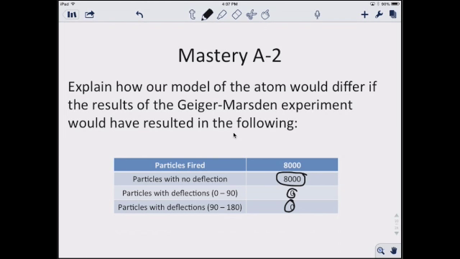And basically what this would tell us is that the result would indicate that the nucleus is either much smaller or that the nucleus doesn't exist. So if there were no deflections, we would say that it doesn't exist, and the plum pudding model, or the chocolate chip cookie model, would probably be the correct one, and this would support the previous model. But we didn't see that. Obviously, we saw some deflections, and that's where Rutherford discovered the nucleus and was then able to determine its properties.